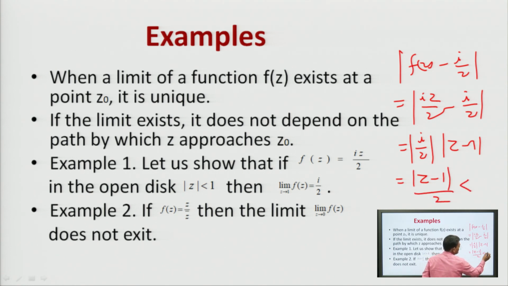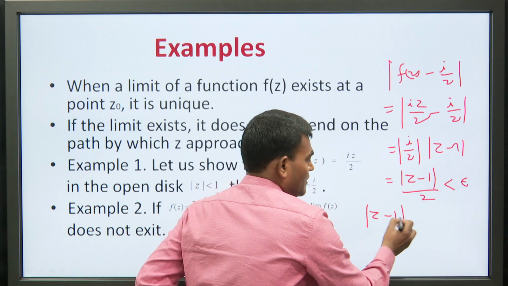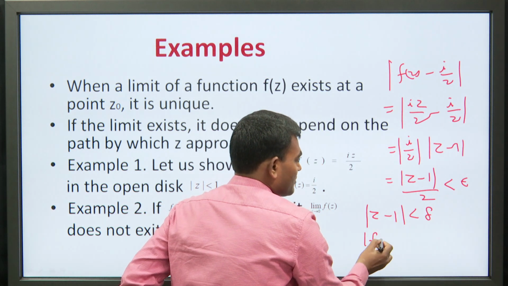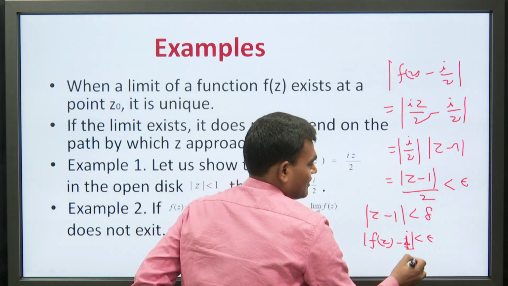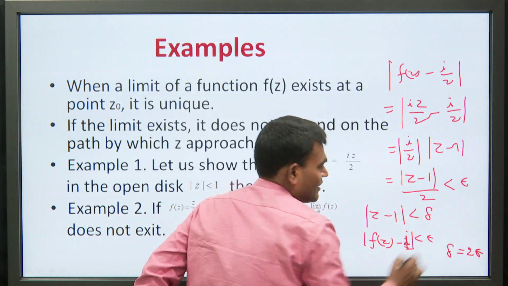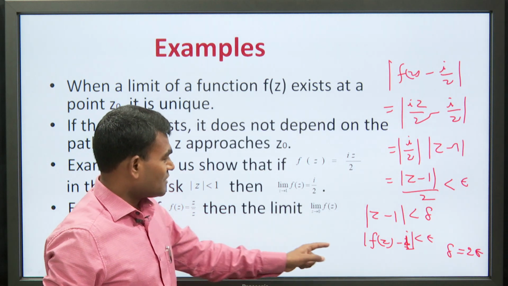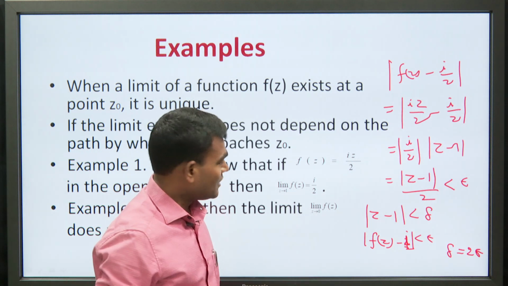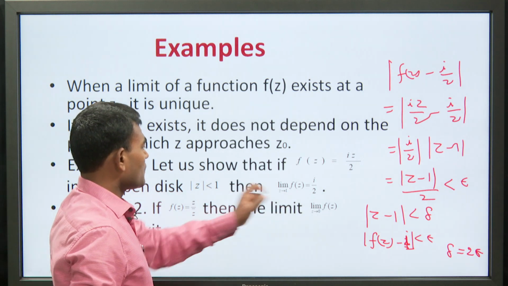If we take this less than epsilon, then for each epsilon there exists a delta such that whenever mod z minus 1 is less than delta, then mod f(z) minus iota by 2 is less than epsilon, where delta is equal to 2 epsilon. So, for each epsilon greater than 0 there exists a delta such that mod f(z) minus iota by 2 is less than epsilon, therefore, iota by 2 is the limit of the function at 1.